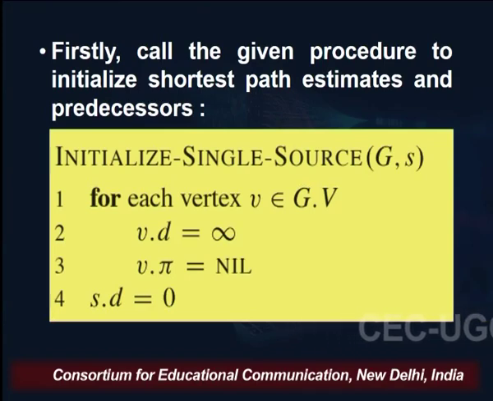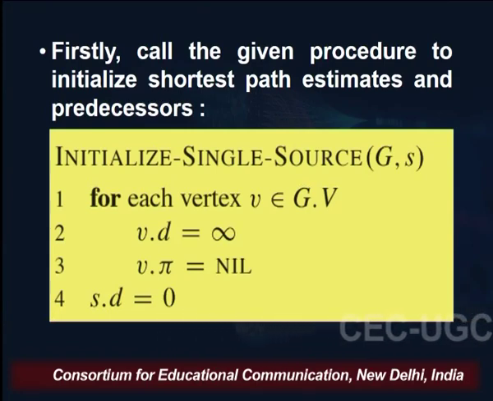So, this first step says we need to initialize the graph. In order to initialize the graph, we are going to define the distance of every vertex from S, and also define the predecessor for all the vertices in the graph. So, initialize single source, we pass the graph and also the source vertex, because it is important to mark the source vertex.